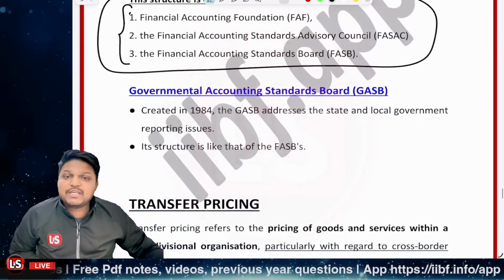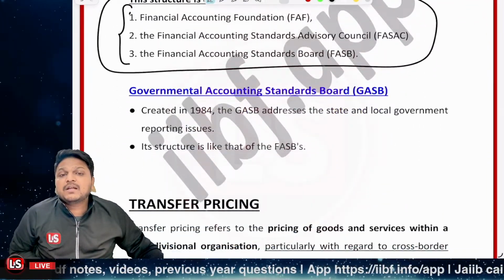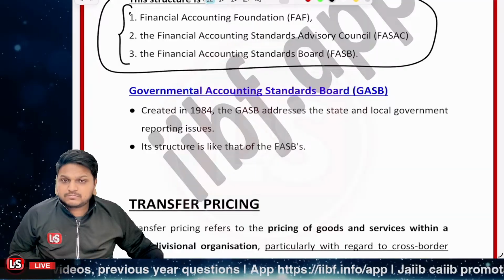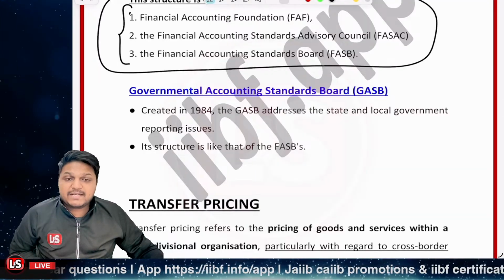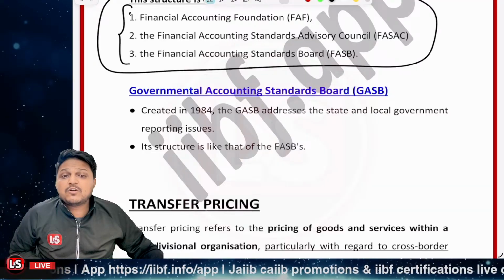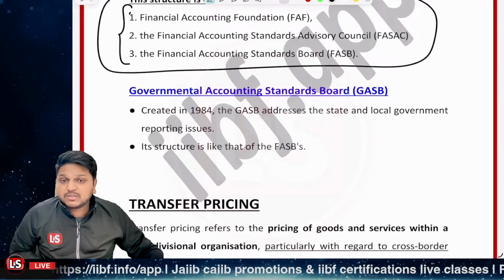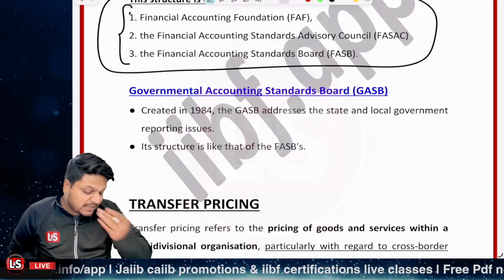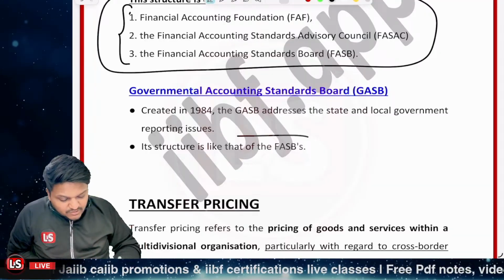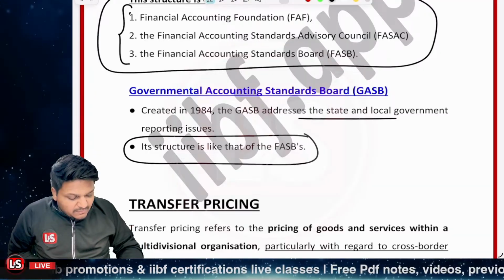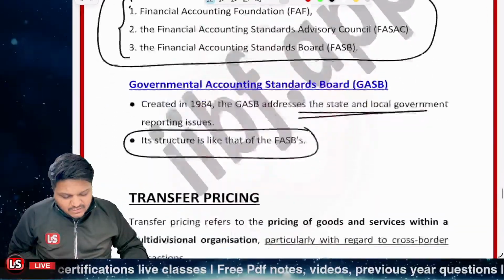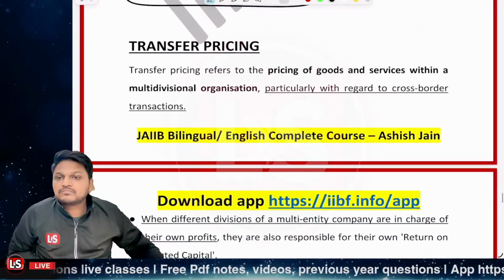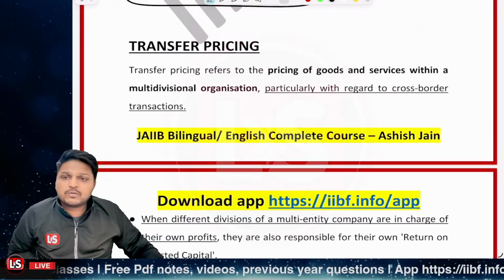Further, it's related to GASB, the Governmental Accounting Standards Board. It was created in 1984. GASB addresses state and local government reporting issues, right? The structure is the same as that of the FASB. So whatever the structure is for FASB, the same is that of the GASB. Is that clear? Is this particular point clear to you?